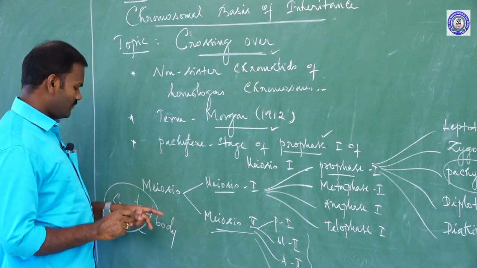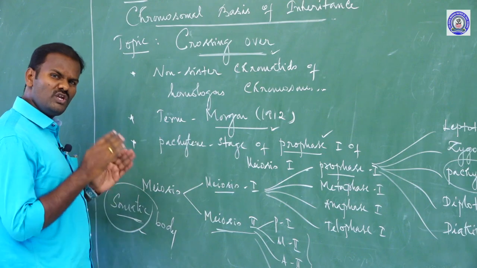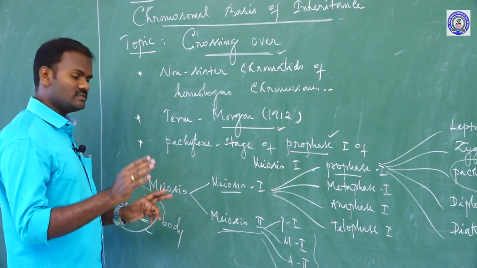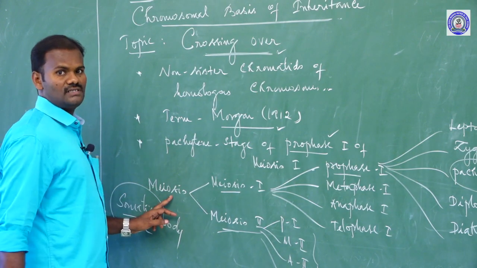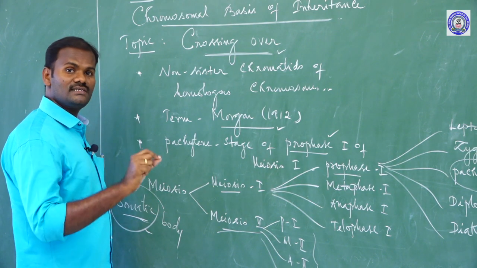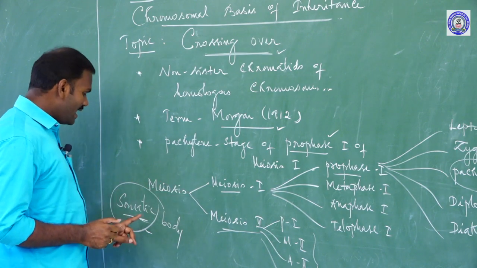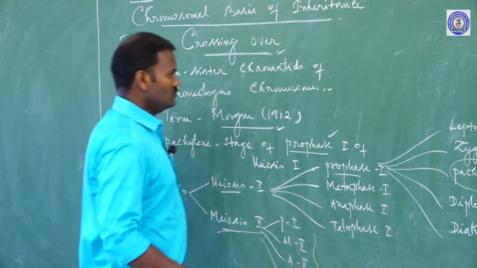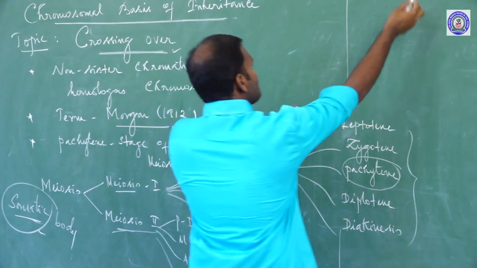Compared to that, crossing over takes place universally in all sexually reproducing organisms, occurring in meiosis, especially during gamete formation. Hence it is of great genetic significance. Meiosis takes place in germinal epithelial cells, but in rare cases meiosis occurs in somatic cells. Now, what is the mechanism of crossing over?